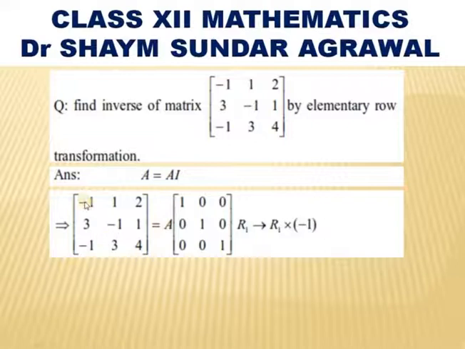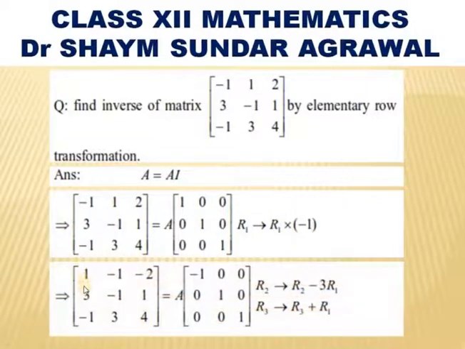Now, by applying elementary row transformation, on the left hand side we have to make the identity matrix. So, our first step is to make the first element A11, that is minus 1, become 1. So, we have to multiply the first row by minus 1. Our first operation is R1 replaced by R1 into minus 1, on the left hand side as well as the right hand side. So, it becomes 1, minus 1, minus 2; 3, minus 1, 1; minus 1, 3, 4 equals A into minus 1, 0, 0; 0, 1, 0; 0, 0, 1.